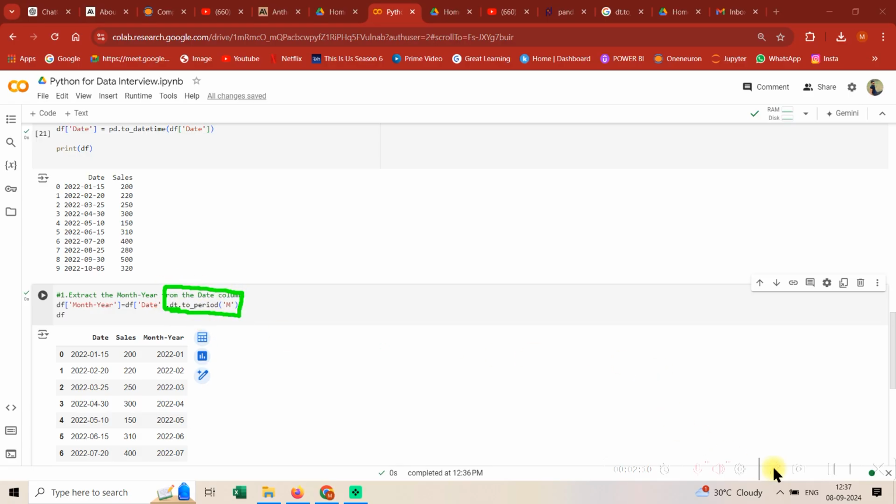So you can use this function, and this m identifier denotes that you need this in a month year format. Okay, guys, we can't recall every one of the abbreviations, but this is very famous. You need to remember this to_period M, because most of the analysis in organizations is done at a month year level. So this is how you need to do the first question.